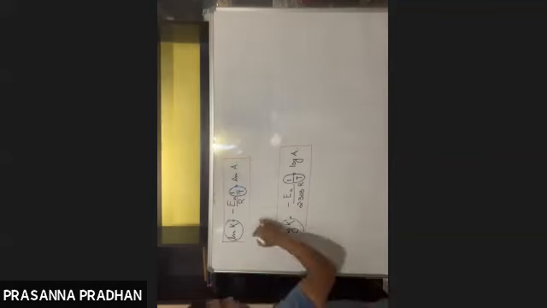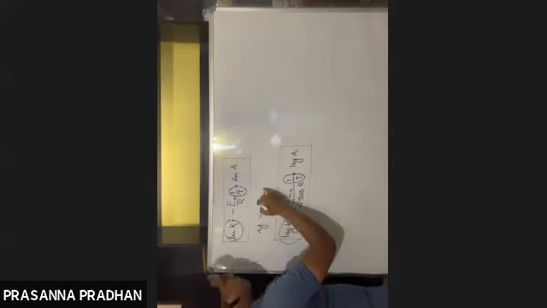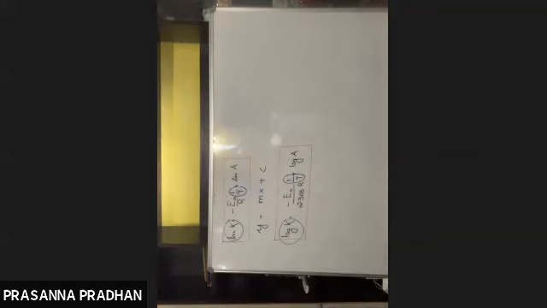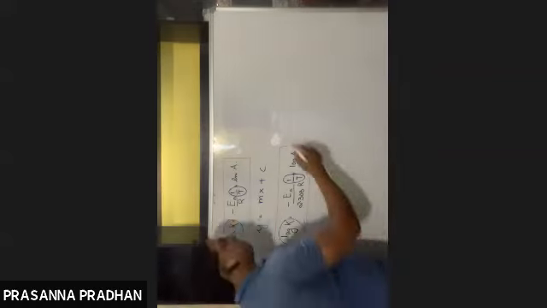So yes, this equation is in the form of y equals mx plus c. Again, the same concept. We have identified the two variables: 1 by T and ln k, or 1 by T and log k. So y is equivalent to ln k or log k, and x is equivalent to 1 by T. If ln k is plotted, the slope is equal to minus Ea by R. If log k is plotted, the slope will be equal to minus Ea by 2.303 R. So let us plot now.